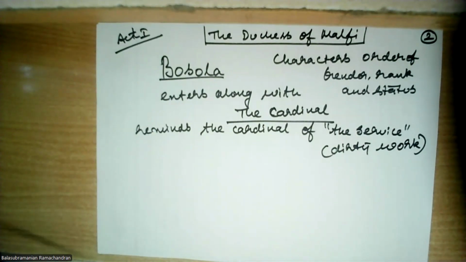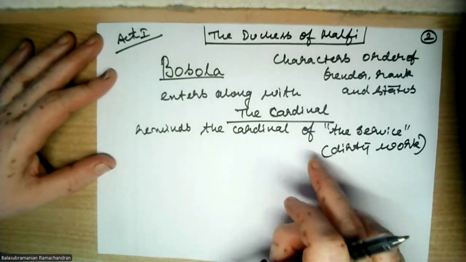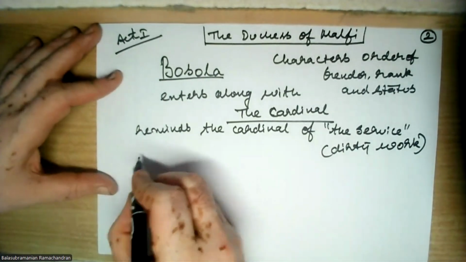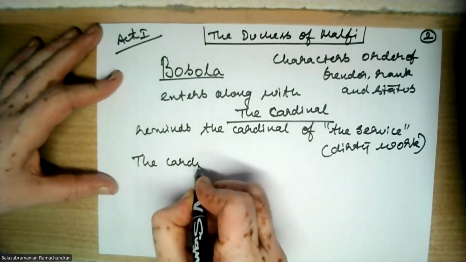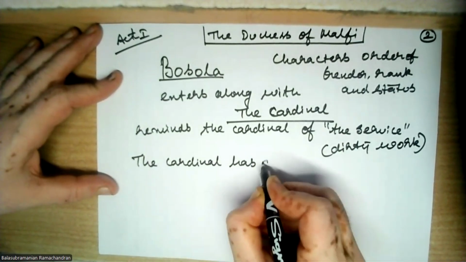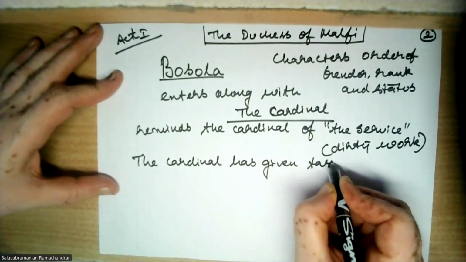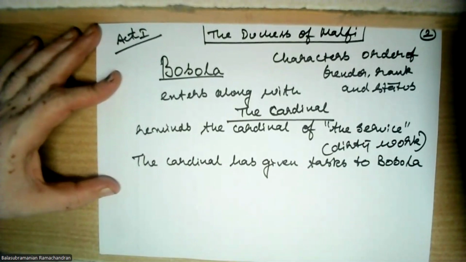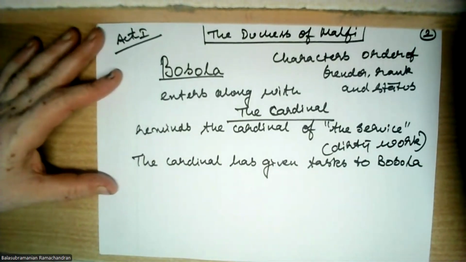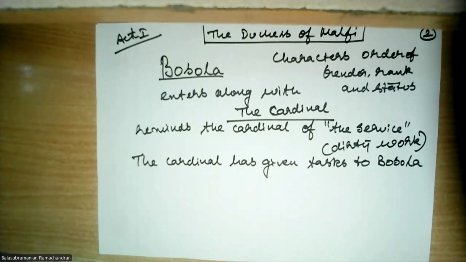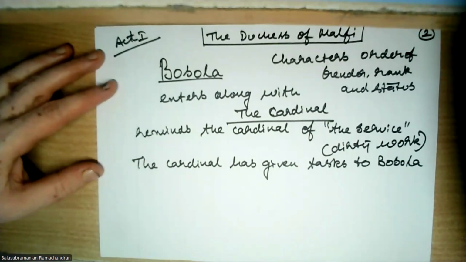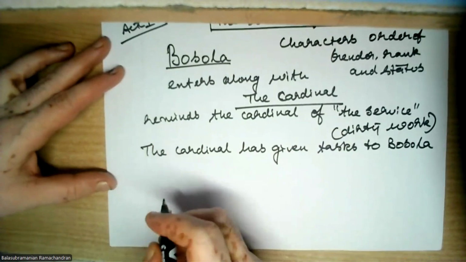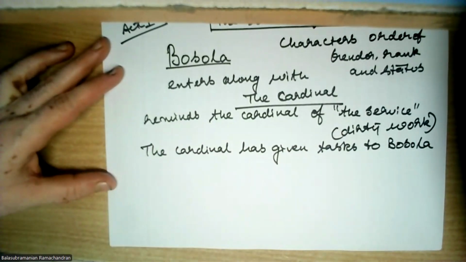And then, of course, there is a conversation between Bosola and the cardinal, where he reminds him of the service that he has done, the dirty work he has done. It is very clear that the cardinal has used his services and has given tasks to Bosola. But remember, nobody who gives the task likes to be reminded of the task. So the cardinal is angry and irritated that Bosola is reminding him of this. Bosola also reminds the cardinal of one thing, that because of the work that he has done, he had to spend time in the galleys.